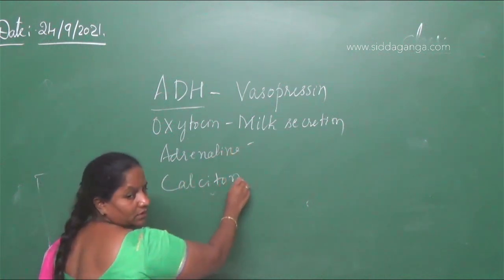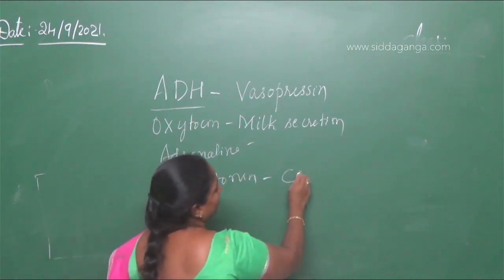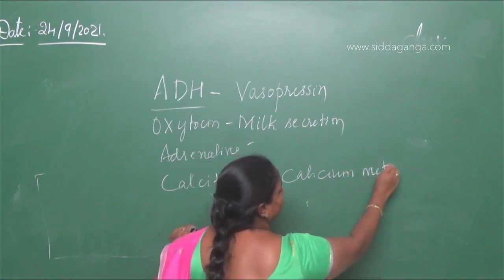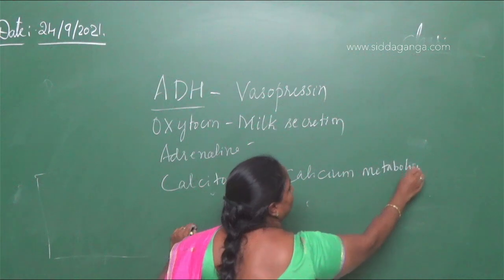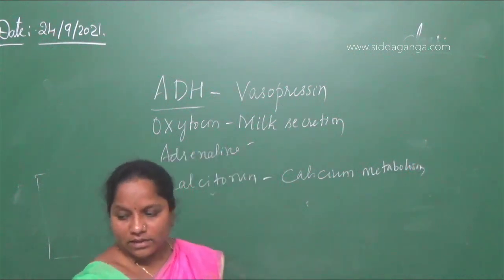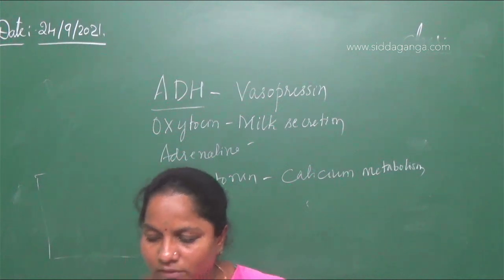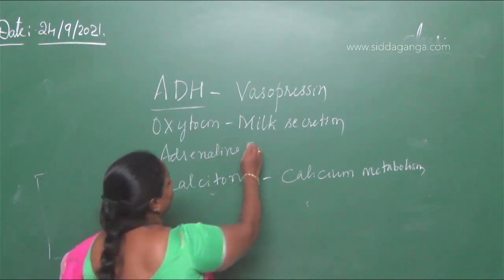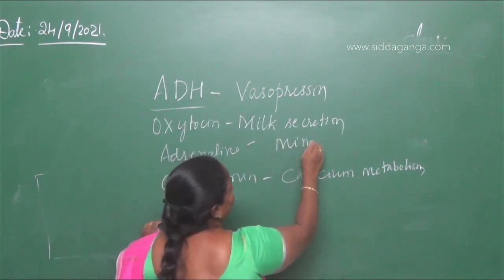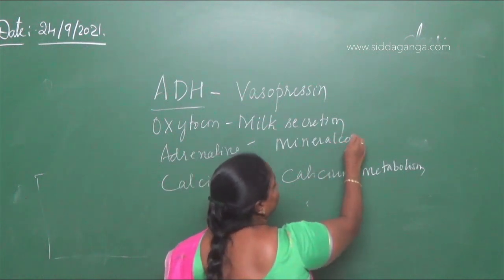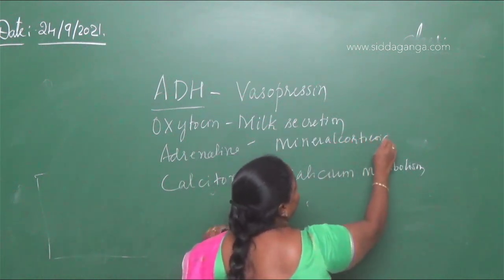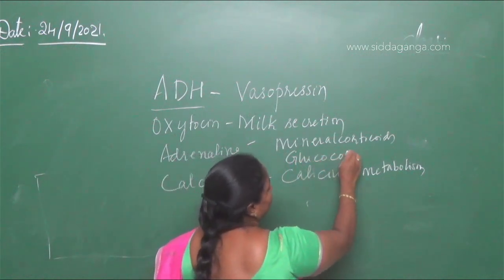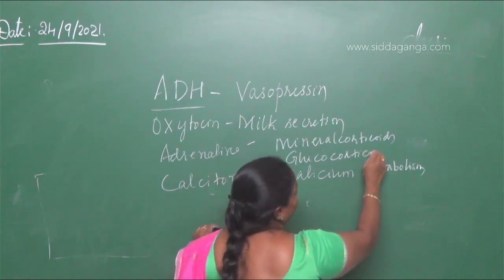Calcitonin maintains calcium metabolism. Calcium metabolism is done by calcitonin. Adrenaline helps in the release of mineralocorticoids and glucocorticoids also, which are called cortisols.